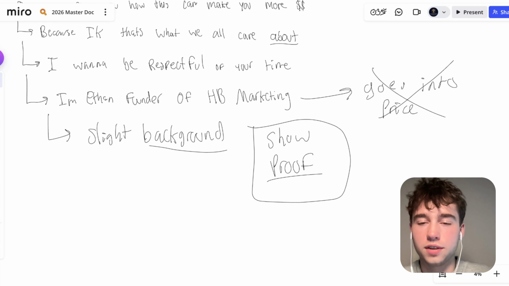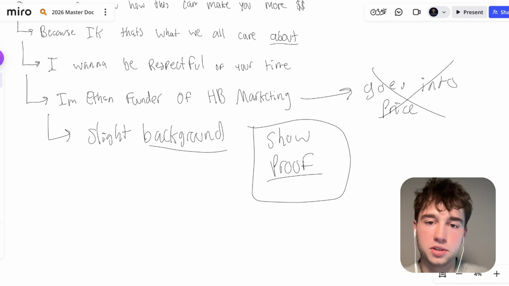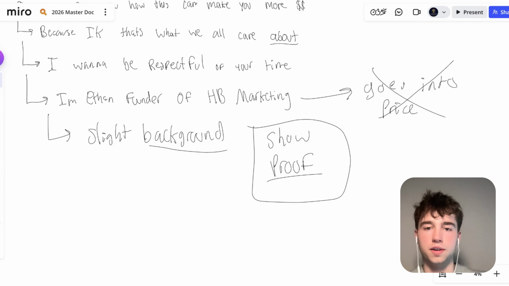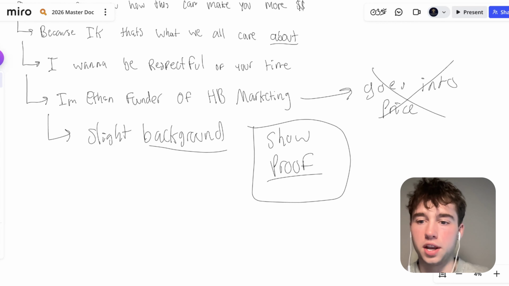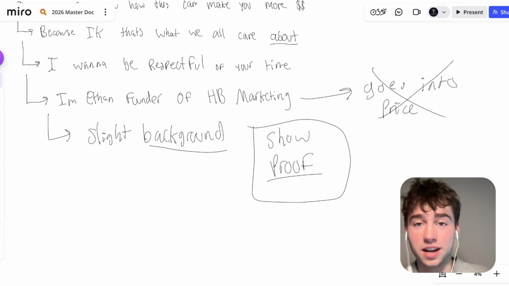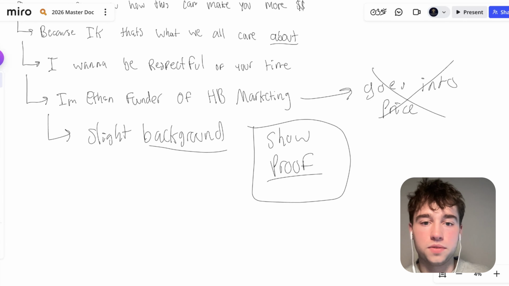He has a little graphic that he shows with the problem contractors have, which I think we can definitely go into. The problem most contractors have, or most small businesses have, obviously in our situation. And he uses an infographic of how you're leaking money in all these different areas. And then he shows what a good full bucket looks like. So we could maybe do a comparison with different ad systems. A lot of people think paid ads is unpredictable, but it's really not. If you have a good system in place to run paid ads, it is one of the most profitable things you can do for your business, hands down. You know what I mean?